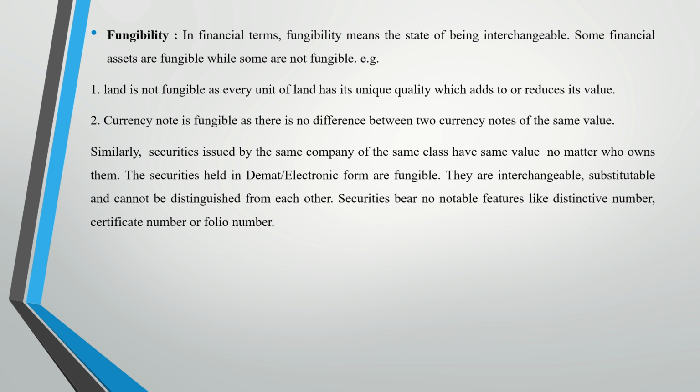Now in commerce there are some fungible assets and there are some non-fungible assets also. The first example I have quoted here is that land is not fungible, as every unit of land has its unique quality which adds to or reduces its value. Land as an asset is non-fungible because the value of land differs from one place to another. Whereas when we talk about currency notes, it is a fungible asset because there is no difference between two currency notes having the same value.